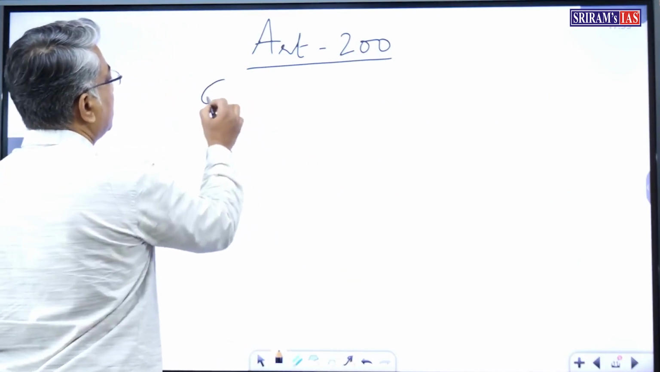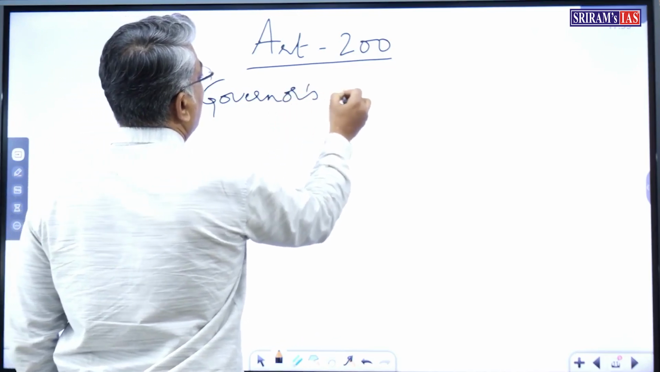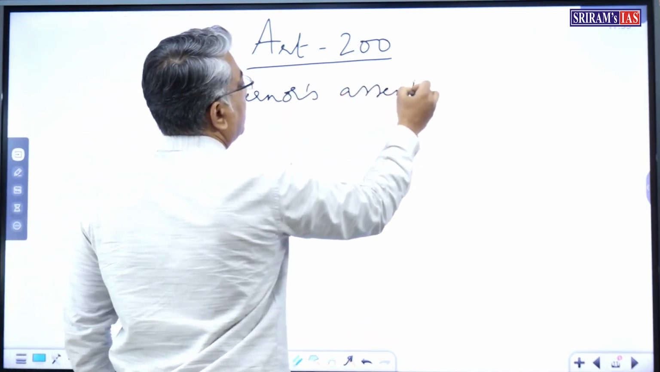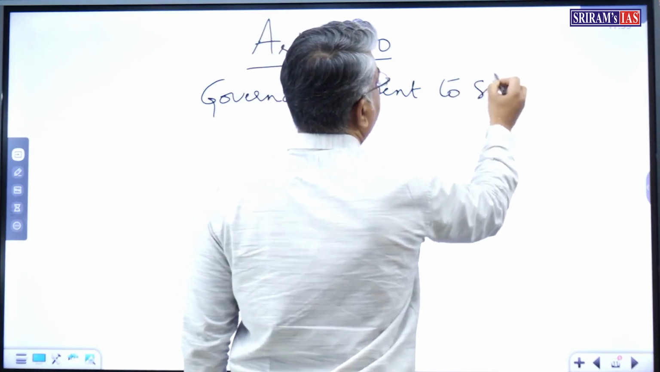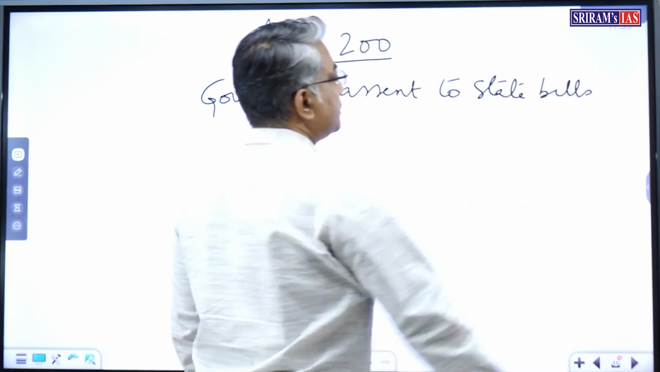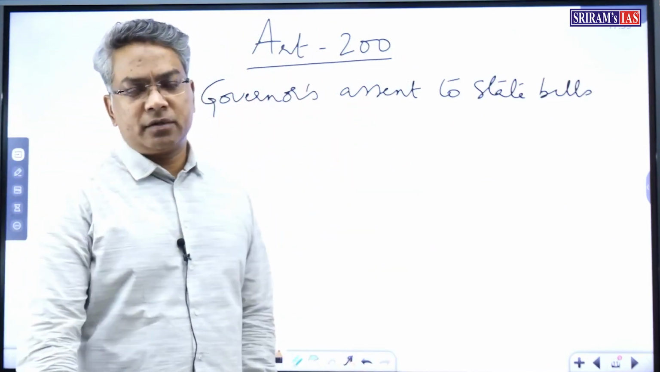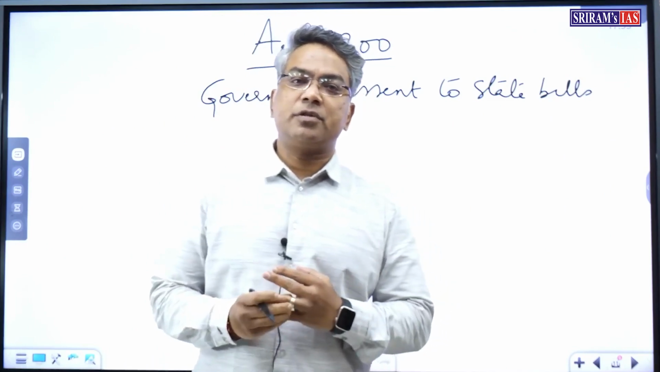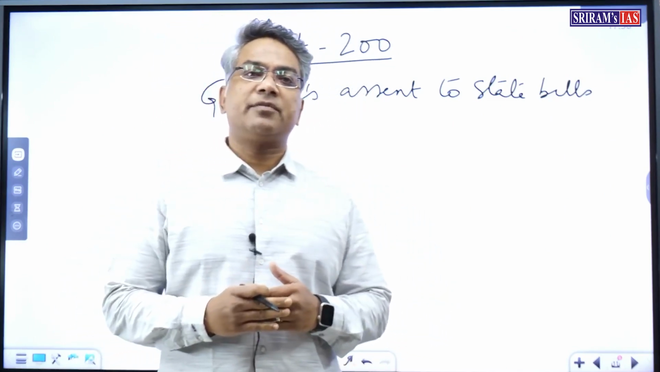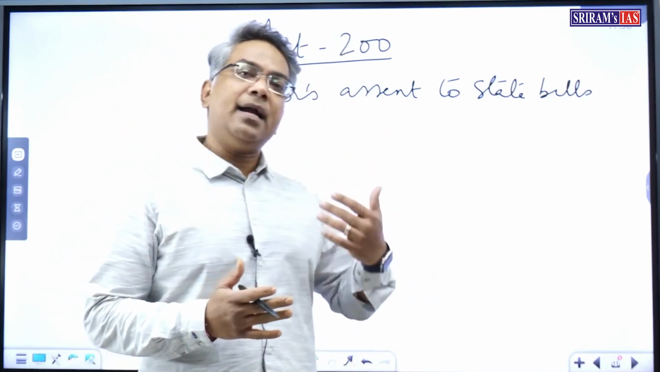Article 200, that is, the Governor's assent to state bills. Article 200 deals with the Governor's assent to the state bills. So let us understand the constitutional provisions regarding the powers of the Governor regarding the state bills, that is, both ordinary and money bills.